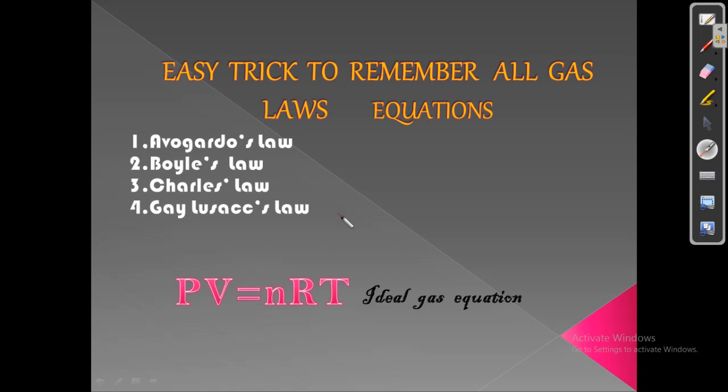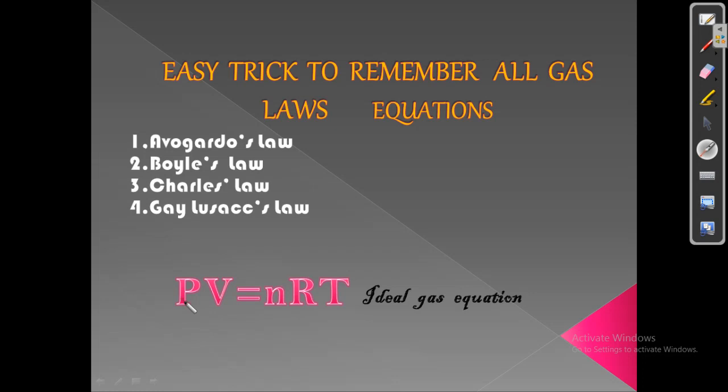Avogadro's law, Boyle's law, Charles' law, and Gay-Lussac's law are four gas laws. In some books in NCERT or CBSE, it might be given Charles' law first, second Boyle's law, third Gay-Lussac's law, finally Avogadro's law. But to remember these gas law equations easily, I have made it easy. So this trick deals with an alphabetical trick, that is A for Avogadro's law, Boyle's law, Charles' law, Gay-Lussac's law.